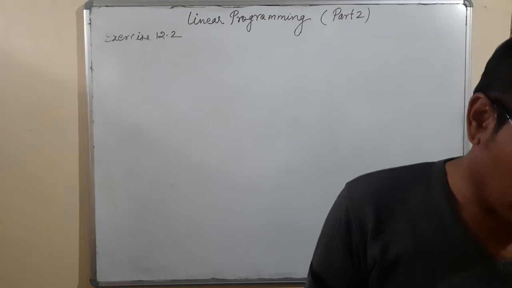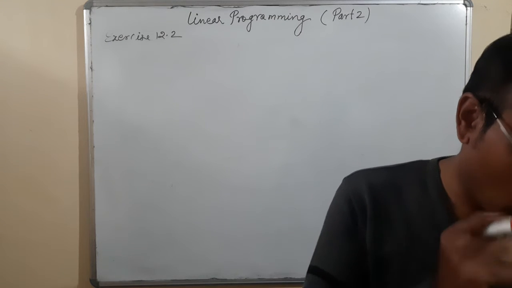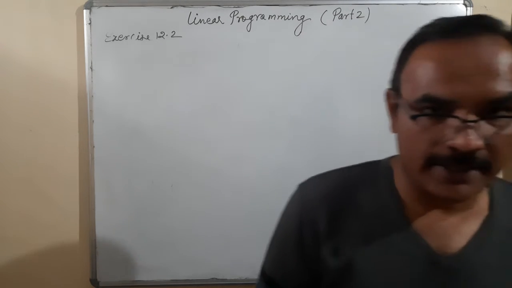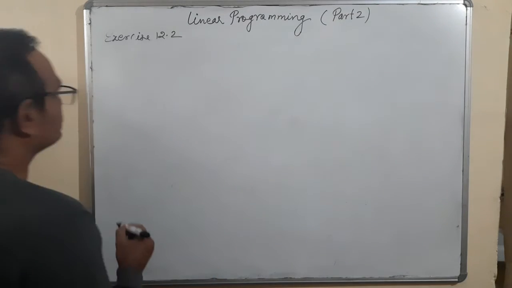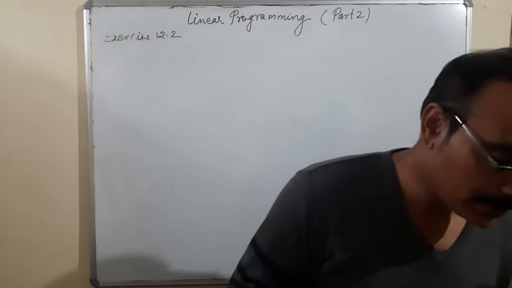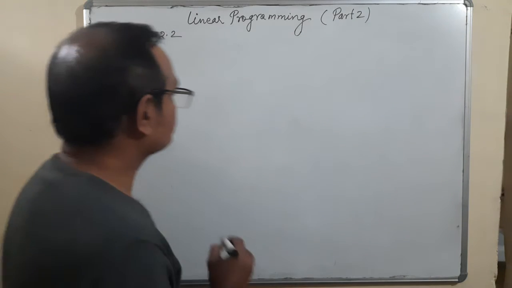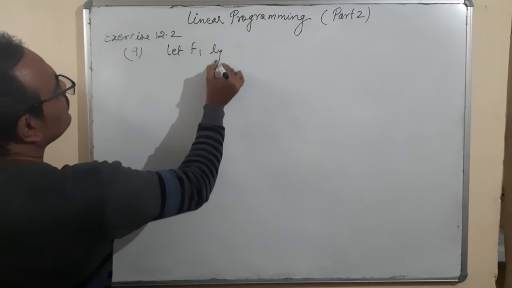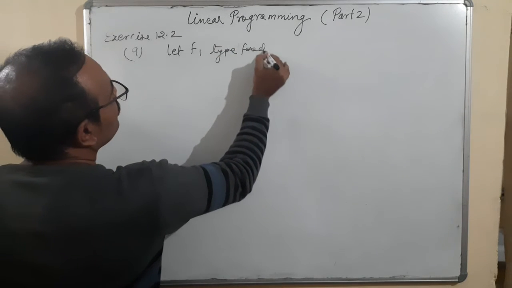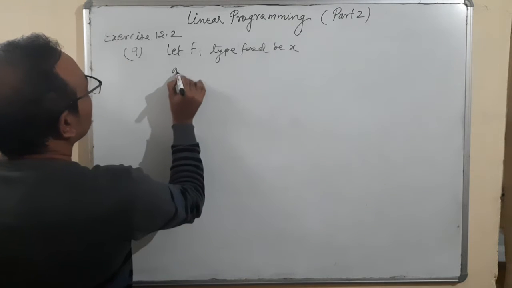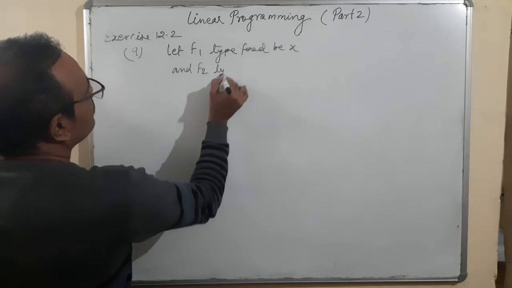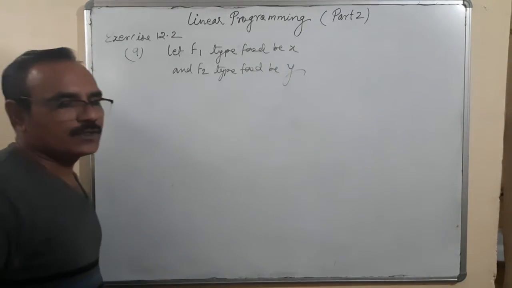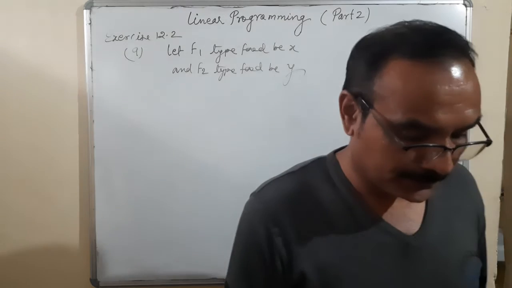The diet contains at least 80 units of vitamin A. So F1 type food be x and F2 type food be y. It's to be mixed. This is question number 9. Let F1 type food be x and F2 type food be y, which should be taken in the diet.